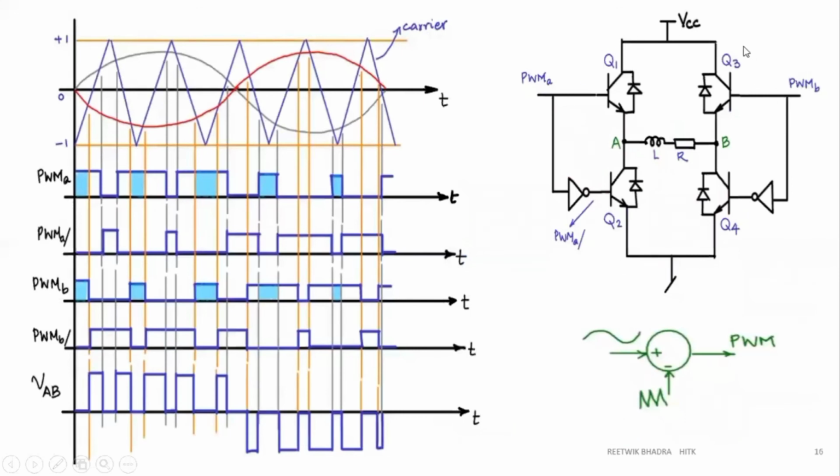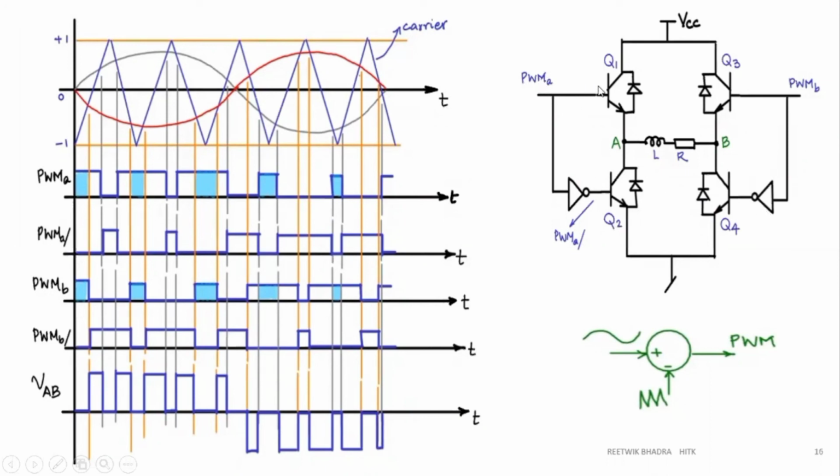So this is a circuit. This is a comparator where the two signals are fed over here. These two signals, the sine wave and the triangular wave, go into this comparator that generates PWM A, B, A bar, B bar. Tomorrow we'll discuss this VAB, how it is coming. Time is short for me, so I'll just go quickly through this explanation. See over here, Q1 and Q2 will not be on at the same time, so a NOT gate. Q3 and Q4 will not be on at the same time, so a NOT gate.